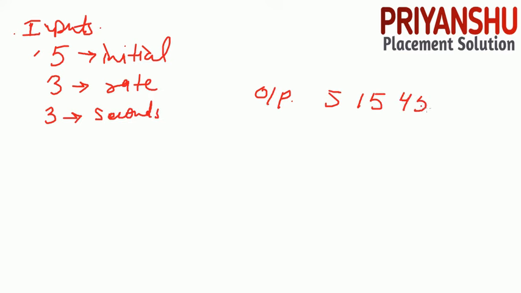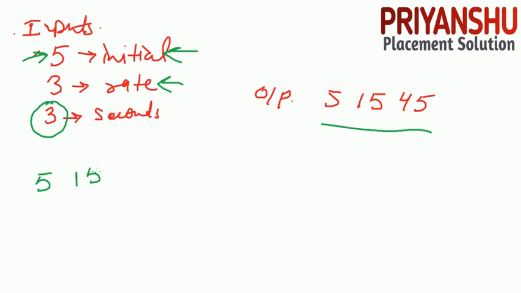Clear? Now in the first second, the initial energy is 5. Now in the next second we will multiply with the rate. What is our rate? 3. Clear? 3 is our rate, right? So we just multiply the previous value by the rate. The previous value, that is the initial value, is 5, so 5 multiplied by 3 is nothing but 15. Now this is our new initial value. Clear guys? 15 is now the initial value.